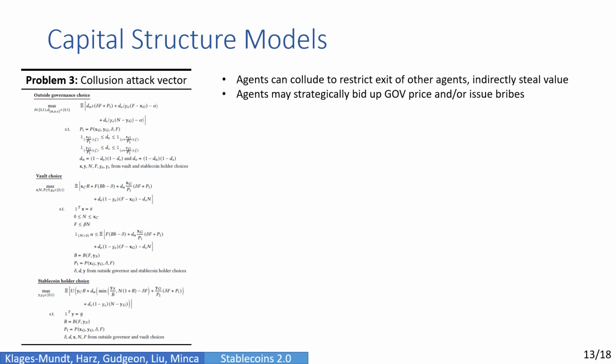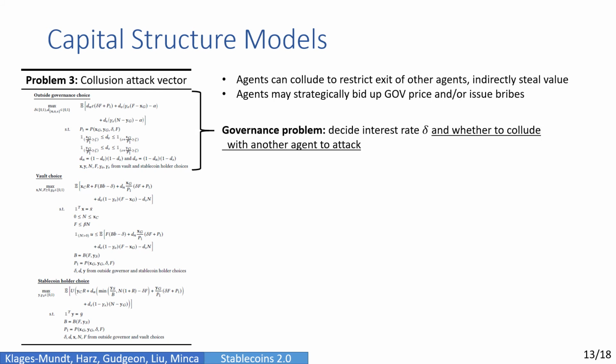We can expand this a bit further to consider the context where agents can collude to restrict the exit of other agents and then indirectly steal value. As an example, DAI holders could collude to prevent the exit of vaults, since DAI debts need to be repaid before exiting, and they could then collude with governors to profit from oracle manipulation or governance attacks. In this setting, agents may strategically bid up governance token prices or issue bribes.